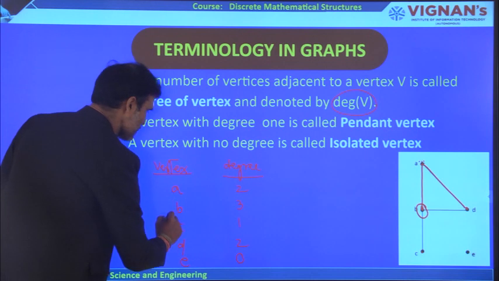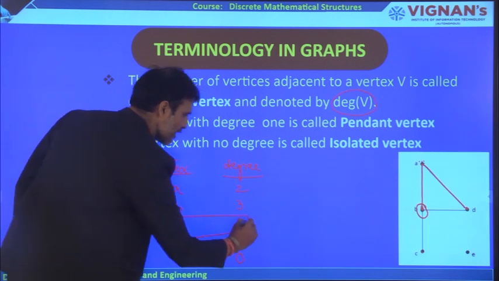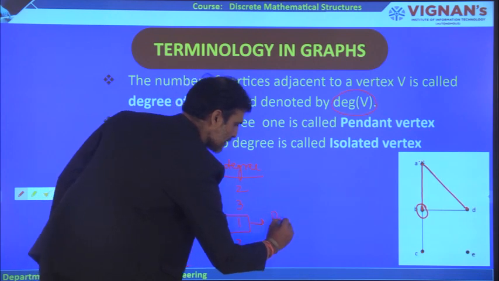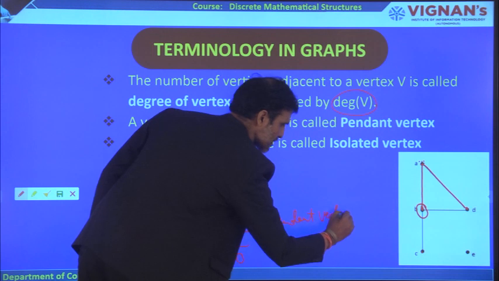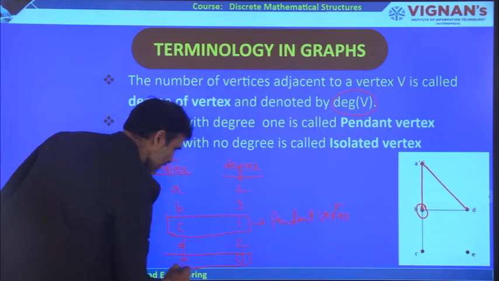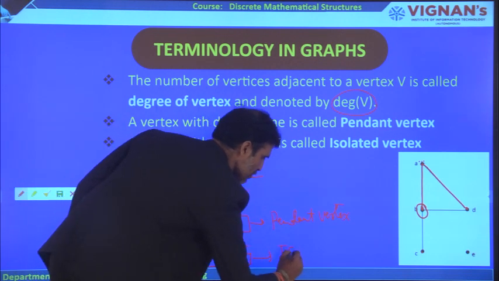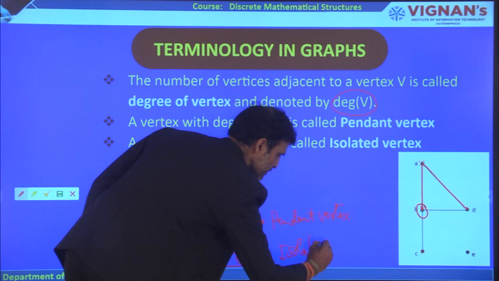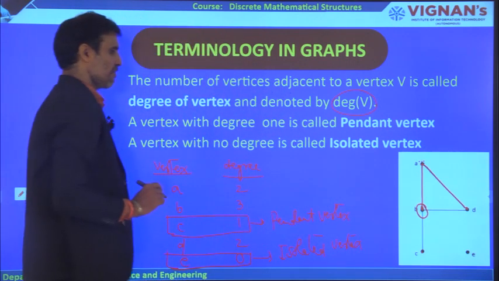If you observe, the vertex C has only one degree, therefore it is called a pendant vertex. And the degree of E is 0, therefore it is called an isolated vertex.